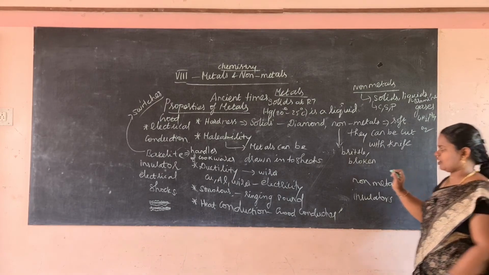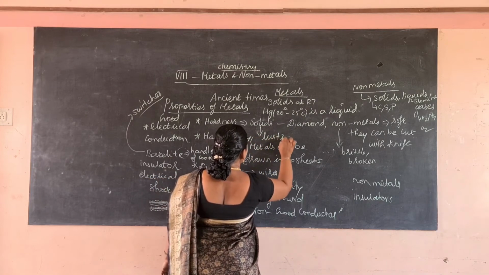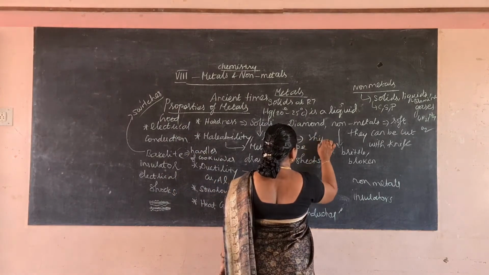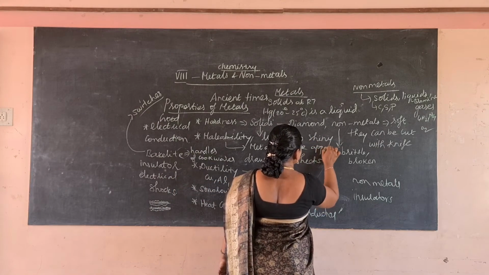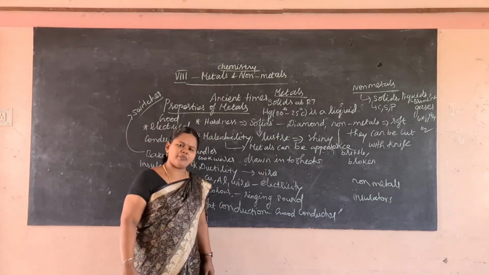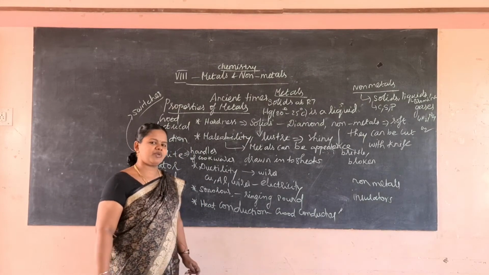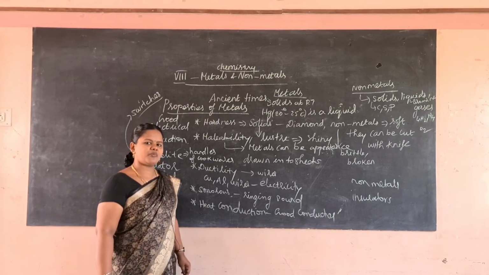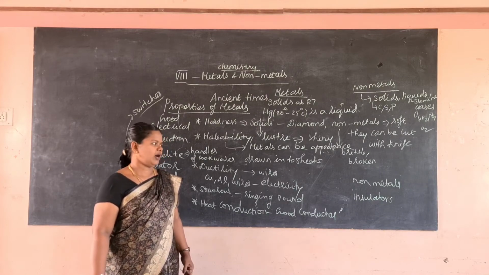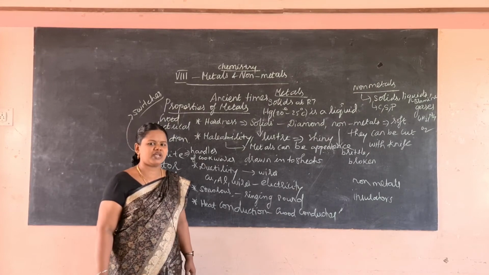Then metallic luster. Metals will have good luster. What is luster? Shiny appearance. Metals will be very shiny. That is why we use them to prepare gold jewelry, silver jewelry and copper jewelry. Because of this shiny appearance, gold mainly is used for jewelry. So metals will have a shiny luster, and non-metals will not have any shiny luster.